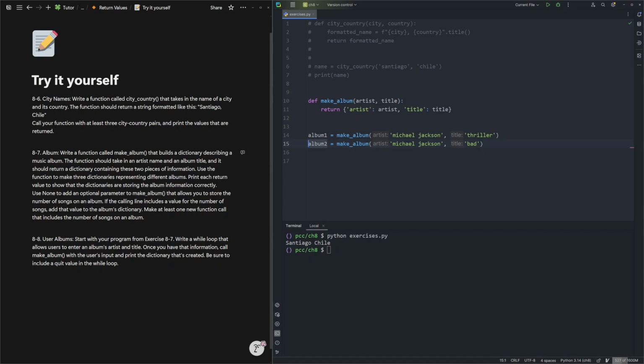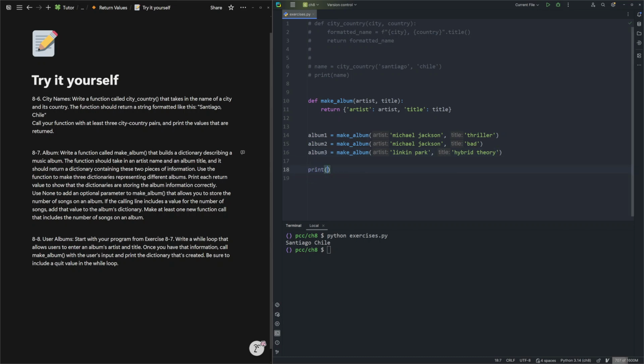And for album 3, we can use another artist. Let's use Linkin Park, and the title is, can I remember the album name? Yes, one is called Hybrid Theory.